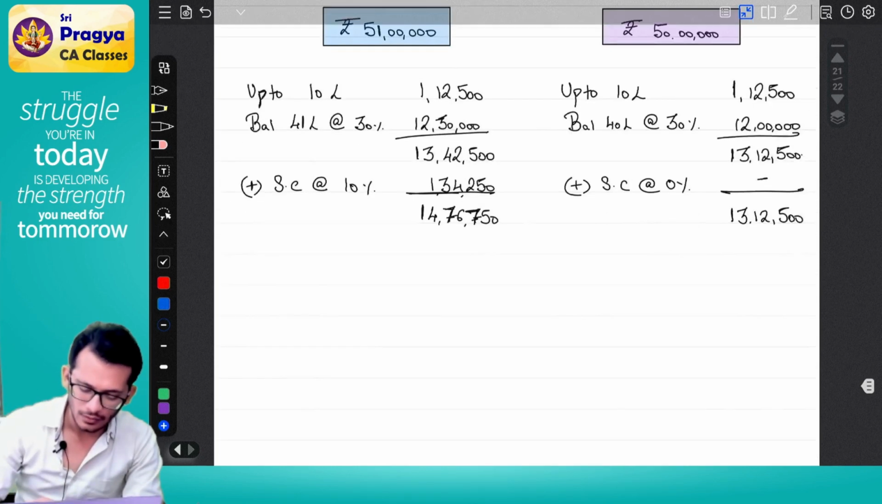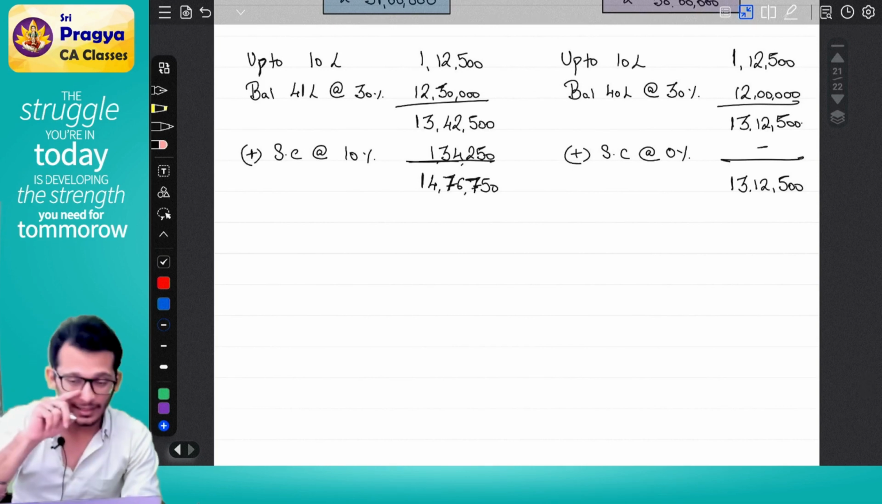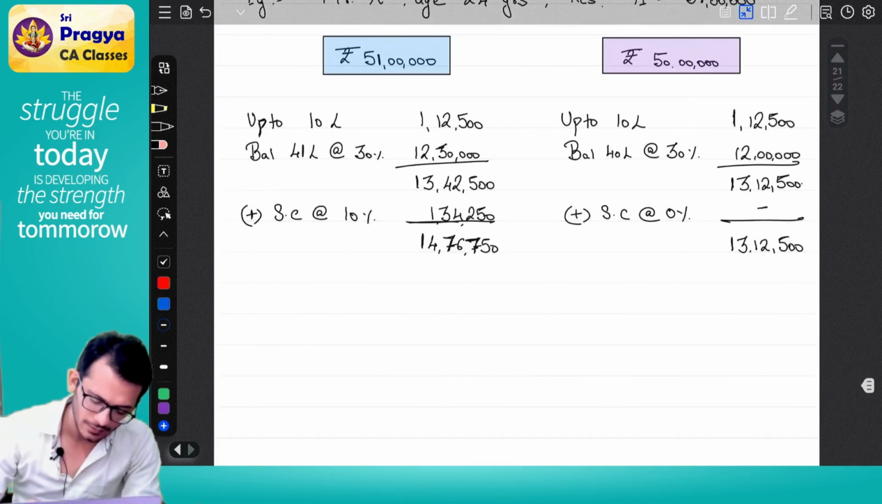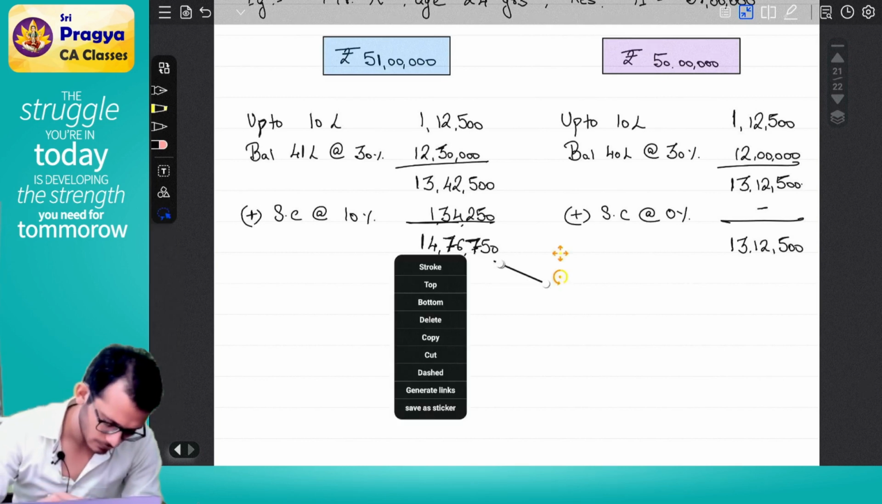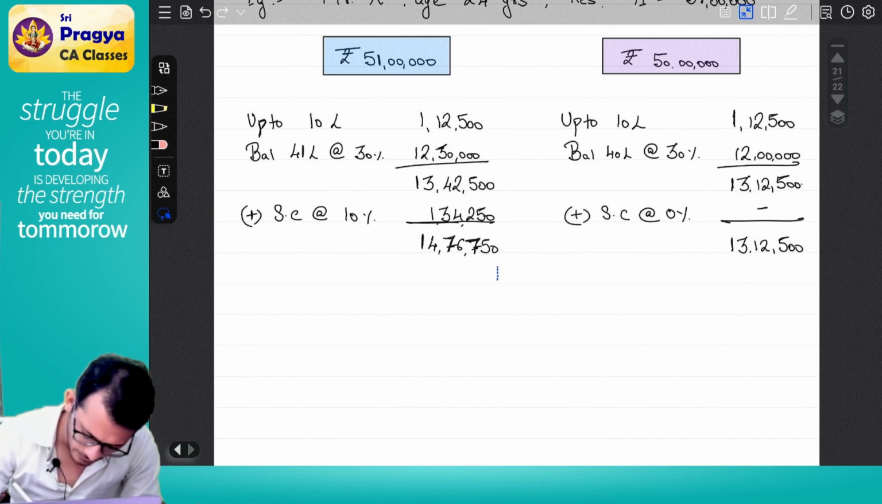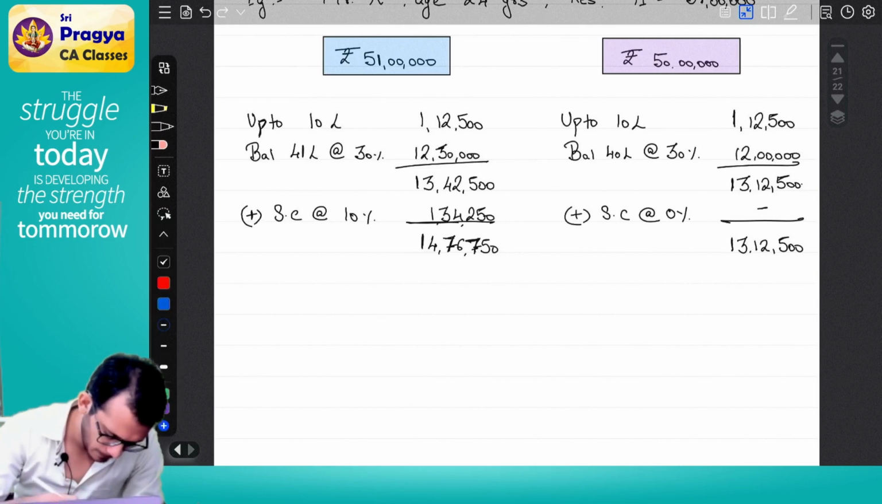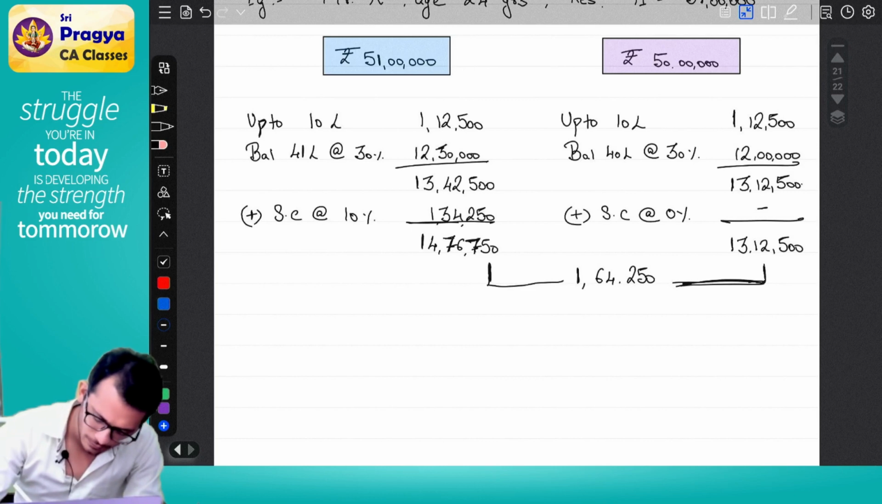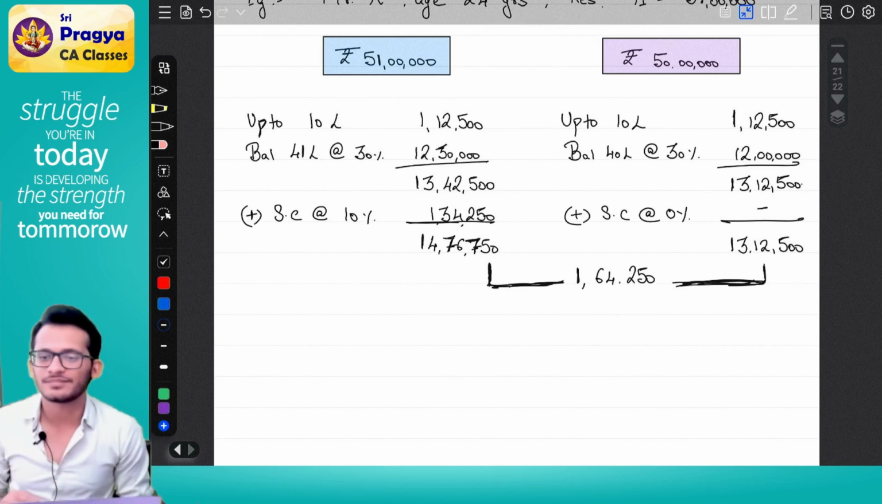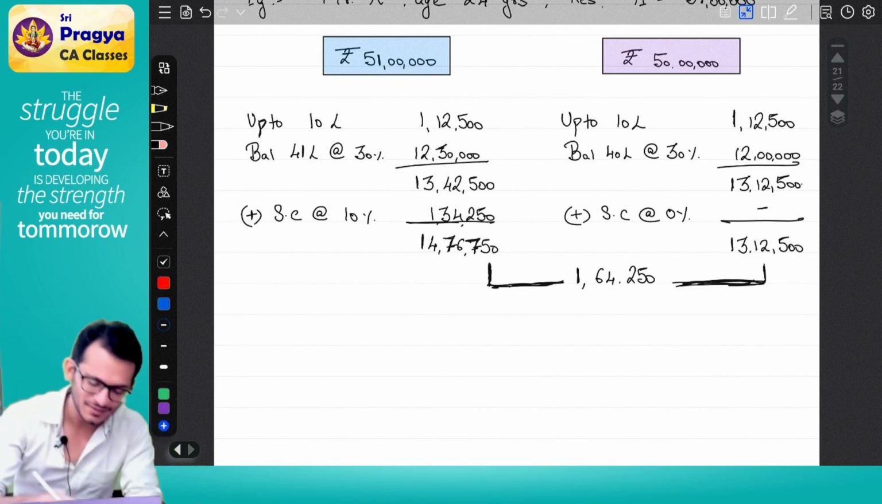Yes or no? No. Look at both numbers. Tell me what is the difference? The difference in income is 1 lakh. If I tell you the difference in tax is 1,64,250, notice and tell me, does something seem wrong to you? The income difference is only 1 lakh, but the tax difference is much higher. What is happening?